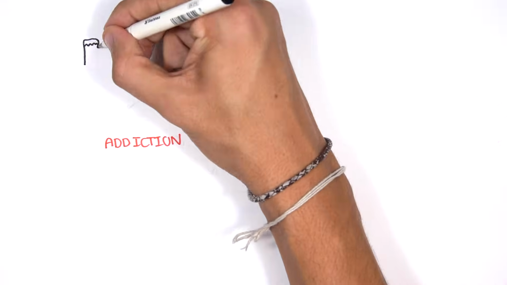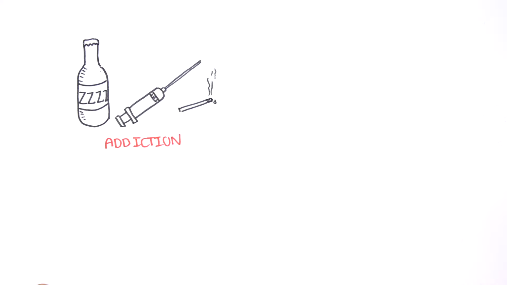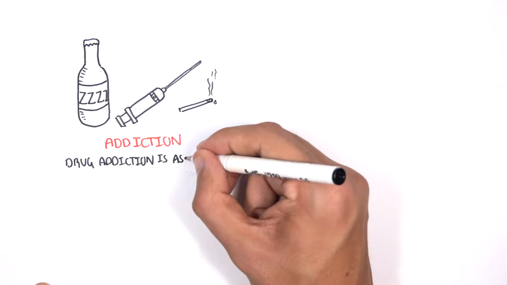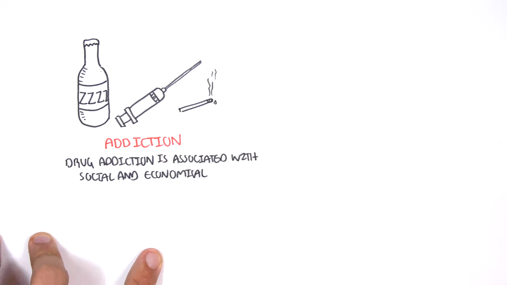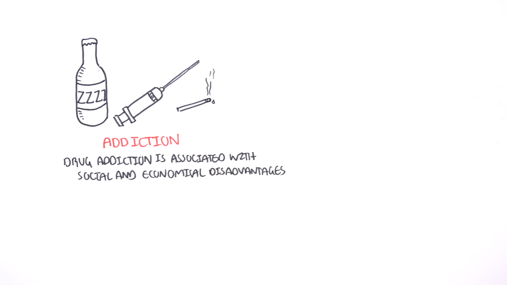Addiction. Addiction, including alcohol dependence, illicit drug use, and cigarette smoking, contributes to worse health outcomes and increases risk of chronic diseases. Drug addiction is associated with social and economic disadvantages and is often used as an escape from adversity and stress, but only makes the problem worse. Addiction can also lead to social breakdown and unemployment.